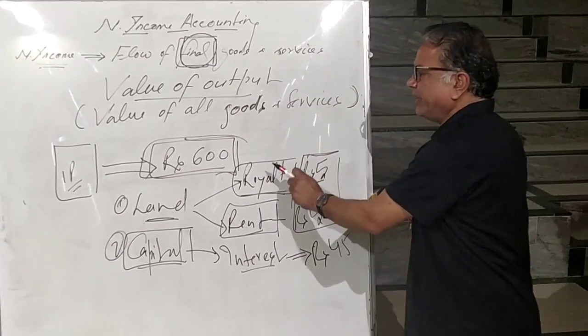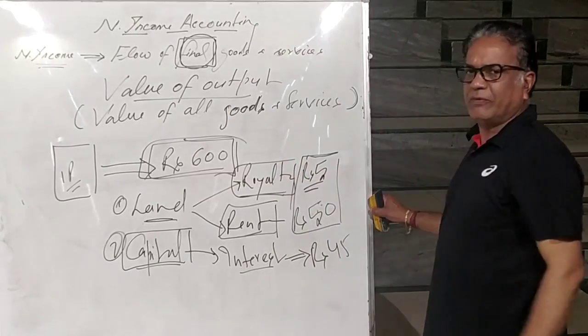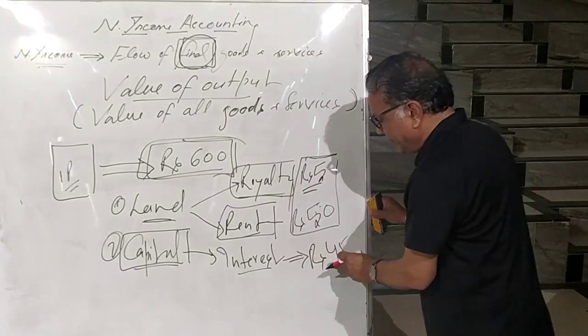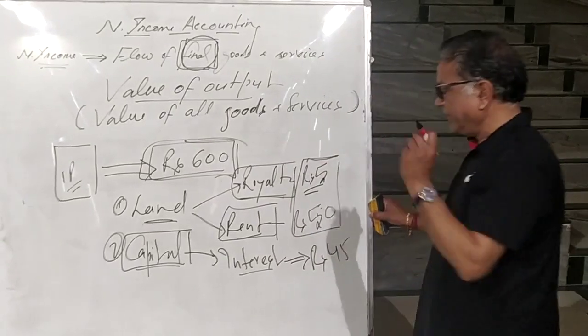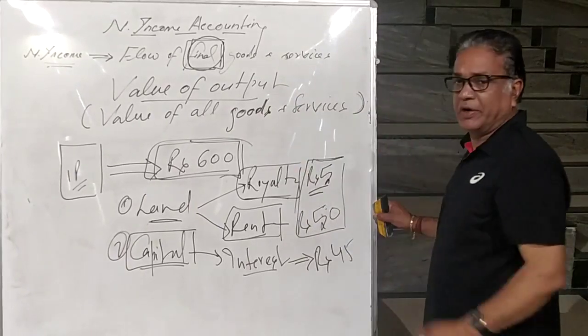So how much expenditure for producing one packet of white cement is made in the form of royalty? 5 rupees. In the form of rent, 50 rupees. In the form of interest, 45 rupees. Total expenditure is 100 rupees. How much amount is left? 500 rupees.